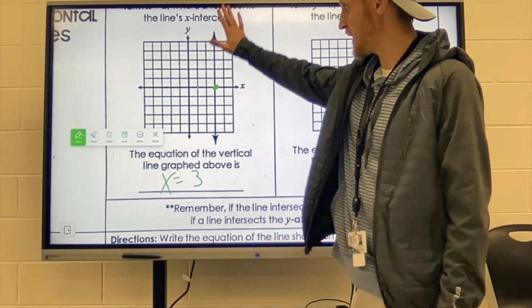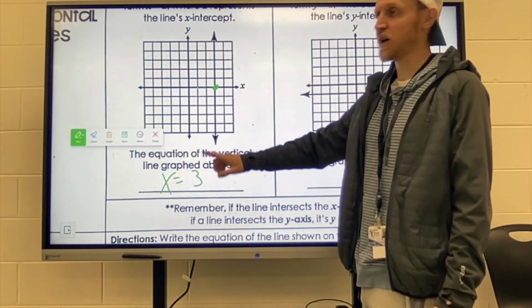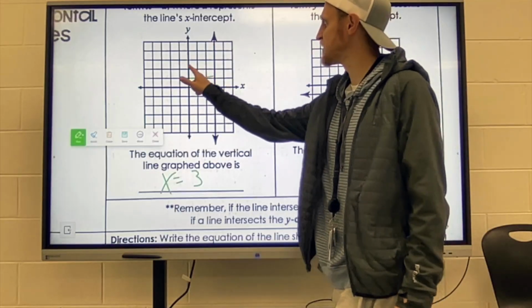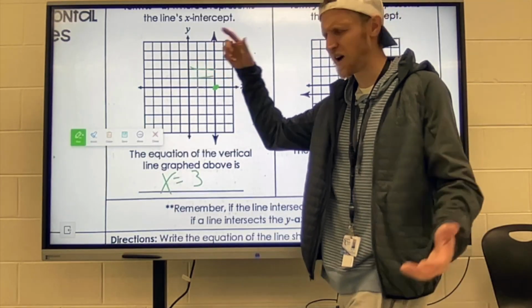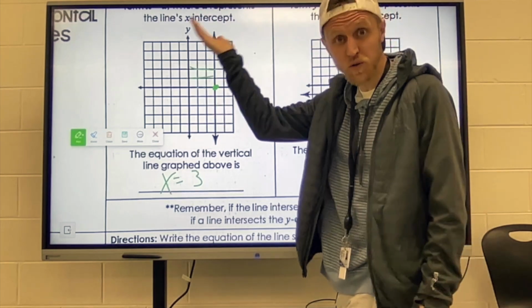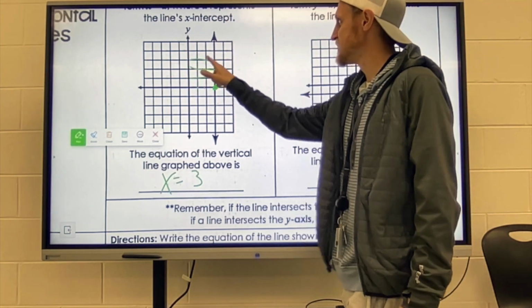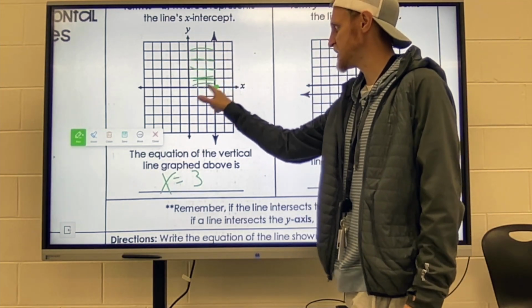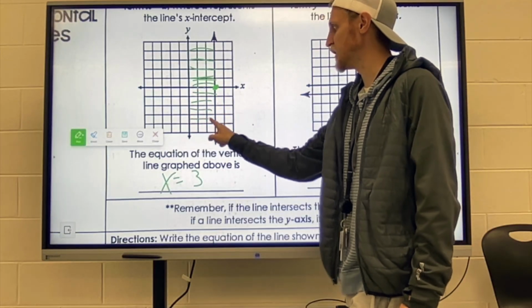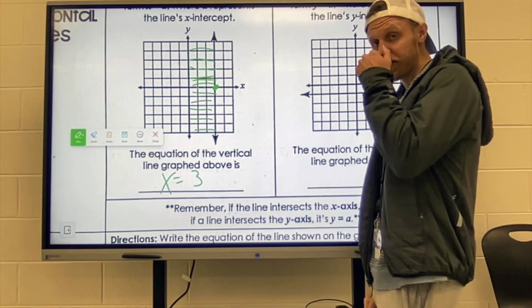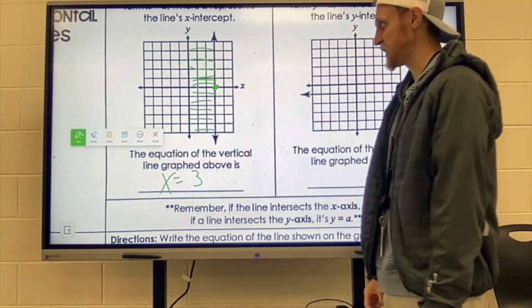That means that no matter where we are on the graph, we're always going to be going to the right. Wow, get it right. We're always going to be going to the right by 3. See? Everything here is always over by 3, over 3, over 3, over 3, over 3. No matter what the y value is, we're always going to the right by 3.